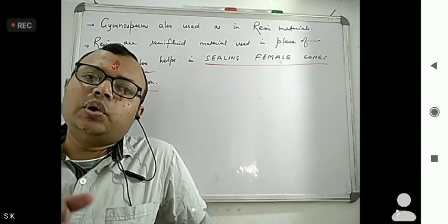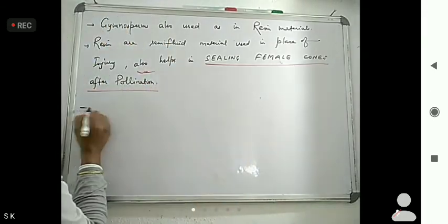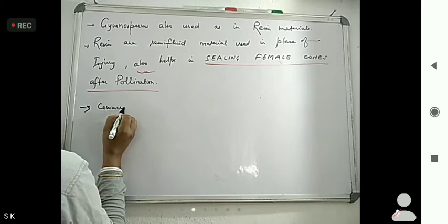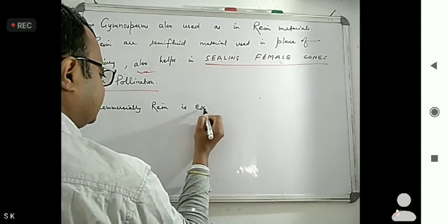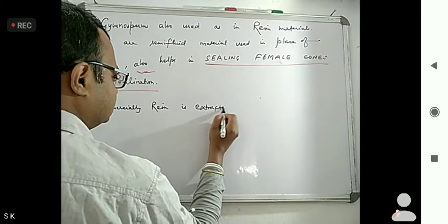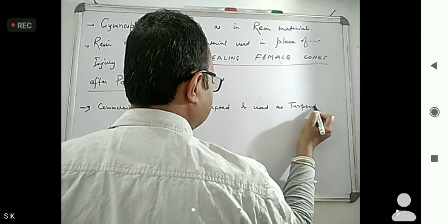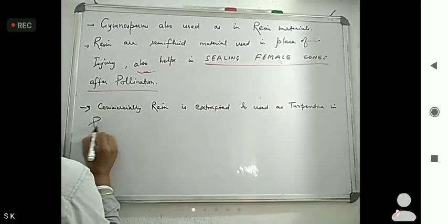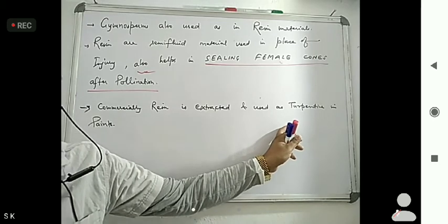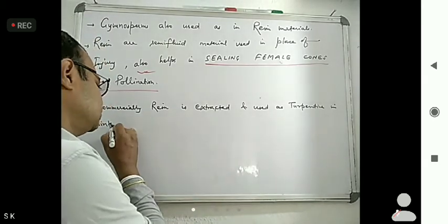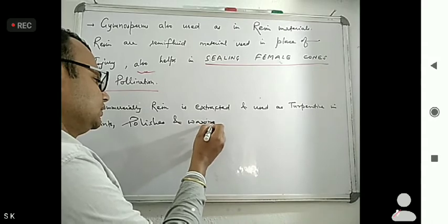Now, commercially, this resin is also extracted and used as turpentine in paints, polishes and waxing.